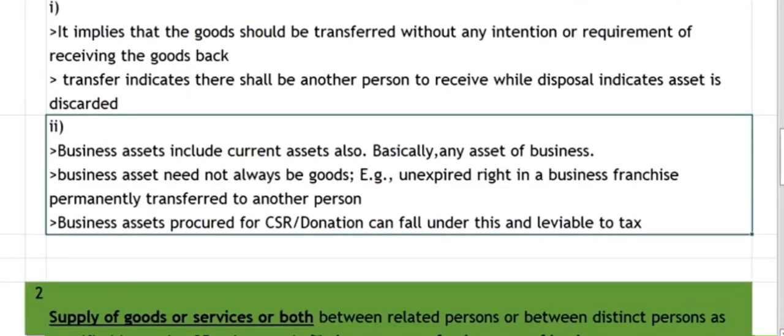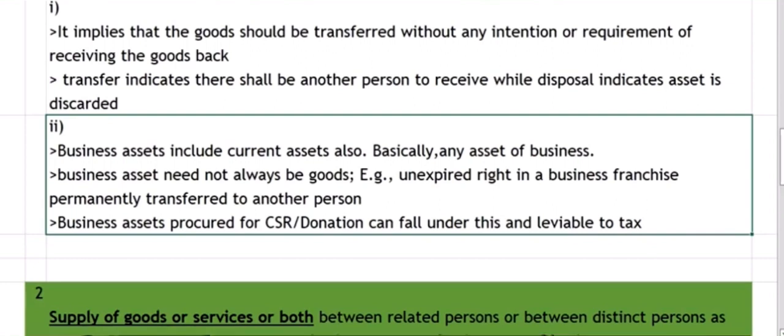Then what is a business asset? A business asset can be any asset of the business. It is not restricted to fixed assets. You have to be very careful in reading this clause. It is not talking about fixed asset, it is talking about business asset. So it can include current assets, stock, receivables, everything. So any asset of the business can be a business asset.